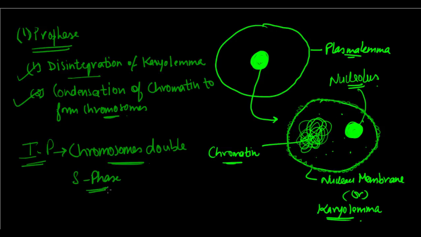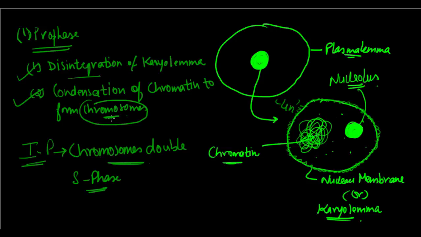I hope you remember that, and it's better you go over that video if you have not. So chromosomes have doubled, and we have the 4N chromosomes as compared to the 2N before, these 4N now which are stored in the chromatin material now start condensing to form chromosomes, right?